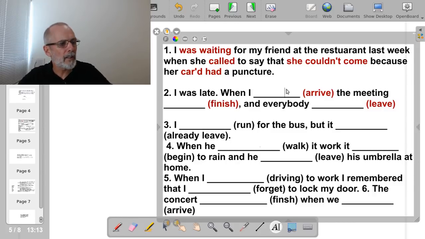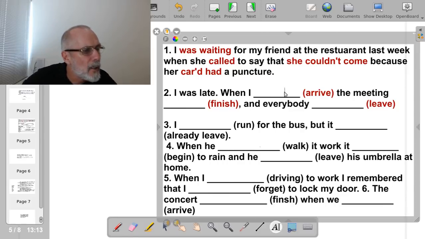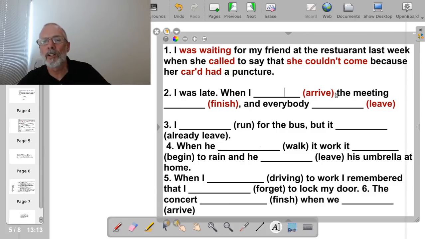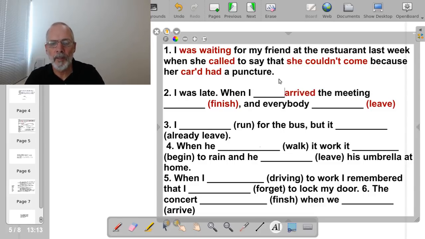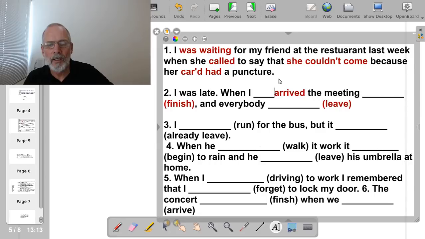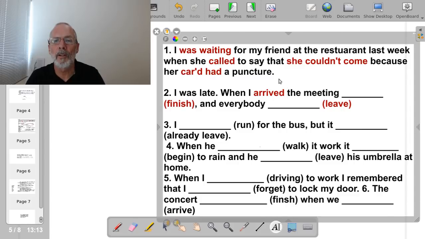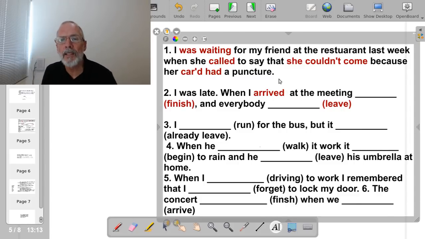Well, we've got the correct answer from number 1 from quite a few people: Alvaro, Miguel, Viviana, Javier and Baltazar. Very good. Here we just need to put this verb in the simple past, and the simple past of arrive is arrived because it is a regular verb. When I arrived, sorry, here I missed a word. There should be a preposition at. When I arrived at the meeting.